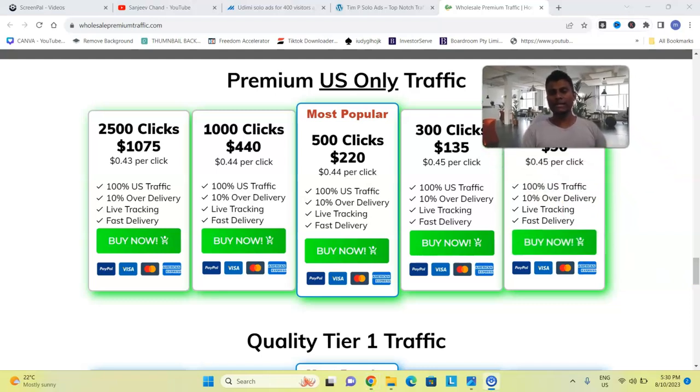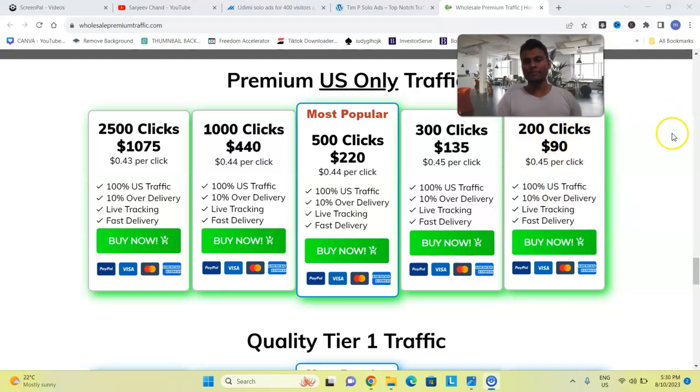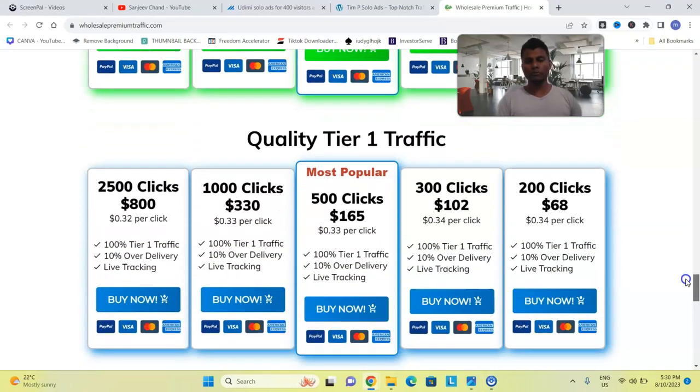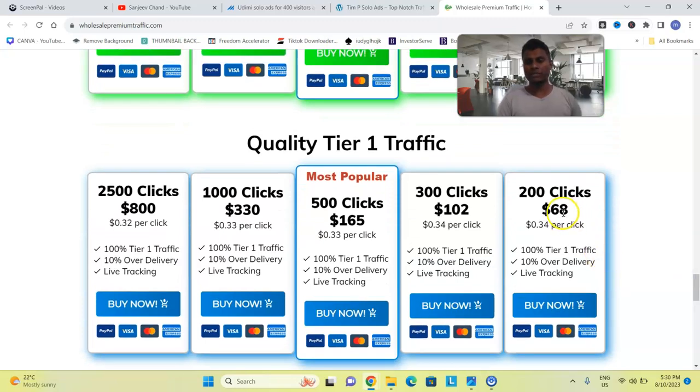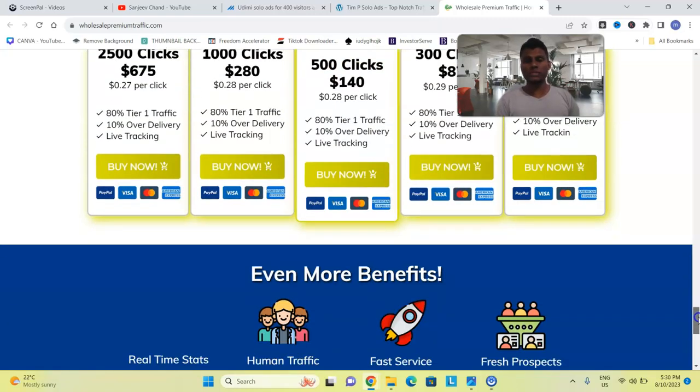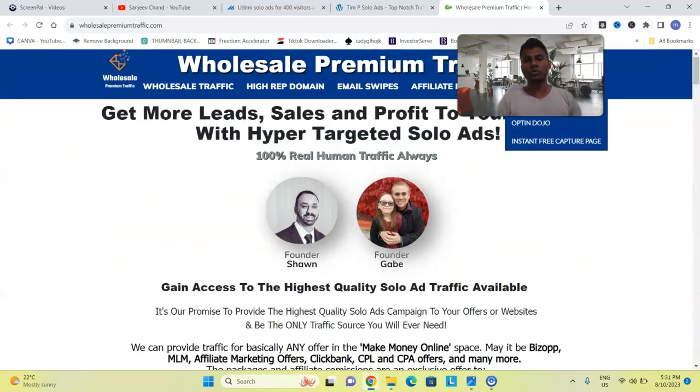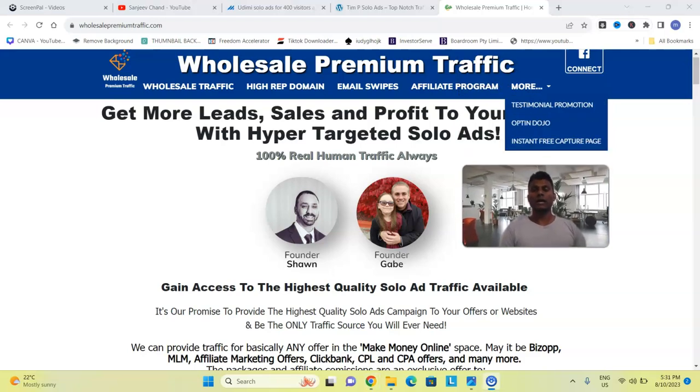And you can see here the rates, like 200 clicks that you can choose from. They also have a discount going on at the moment, so 200 clicks, 100% tier 1, and this is quality clicks, by the way, $68. So I can test with this platform, see how it converts, and then you can also message Sean on Facebook. So those are some of the places that I go and buy quality clicks for my BizOp offers, business opportunity offers for my affiliate marketing business.